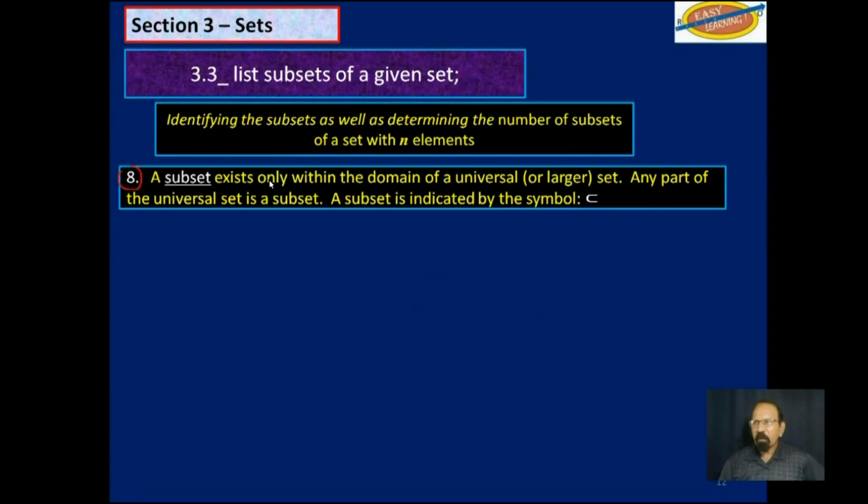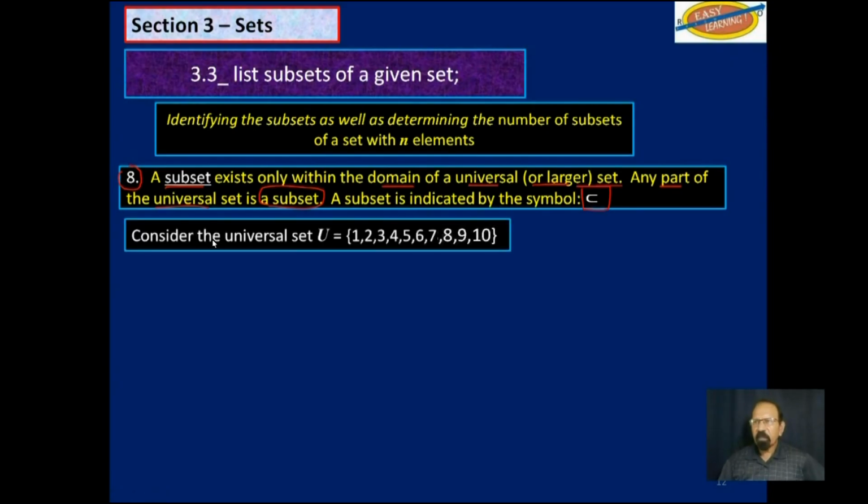We said already that a subset exists only within the domain of a universal or larger set. Any part of the universal set or the larger set is called a subset. A subset is indicated by this stretched C. So consider the universal set as made up of elements 1 to 10, whole numbers.